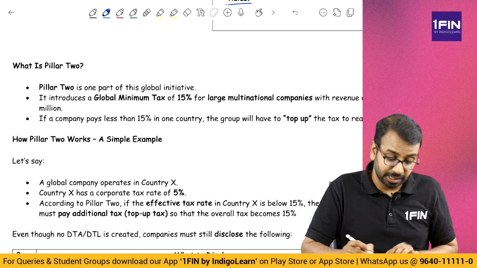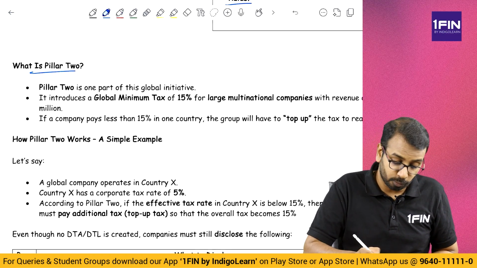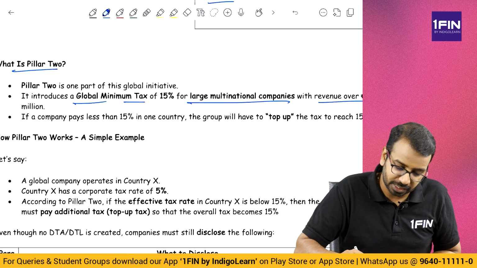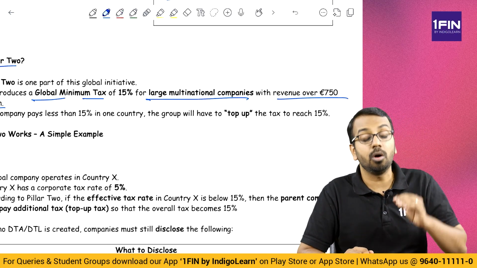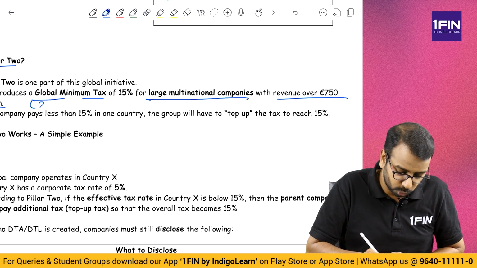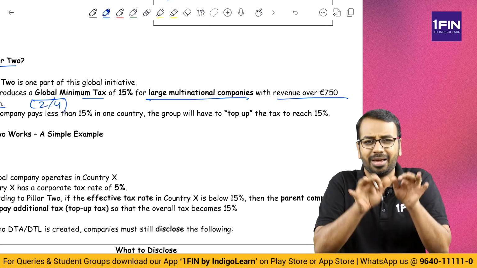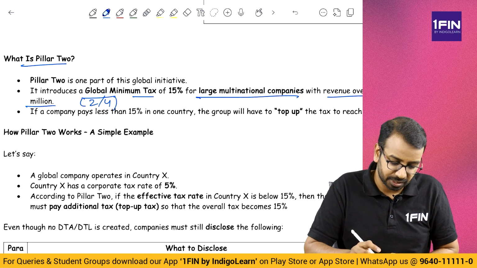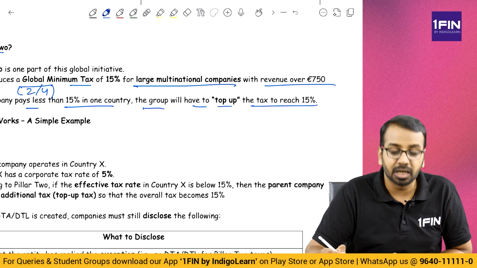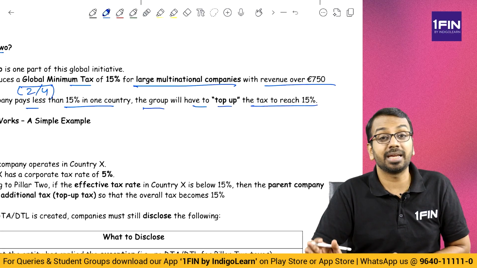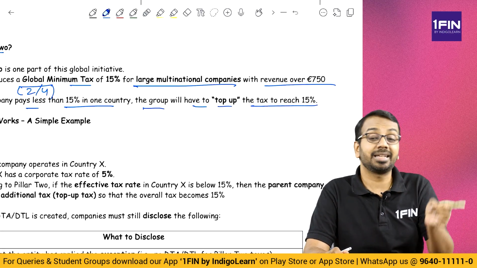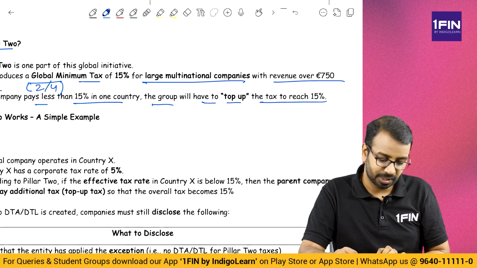Okay. Now the next question is, is Pillar 2 applicable to all the companies? No. The global minimum tax is applicable to large MNCs with revenue of 750 million euros. So the revenue threshold is 750 million euros. It is in 2 out of 4 years. Okay. Again, we don't need to get into the technicalities of it. If a company pays less than 15%, the group will have to top up the tax to reach 15%. So if a subsidiary is paying less than 15%, the parent has to pay the balance tax. To whom? To the country in which the parent is registered.